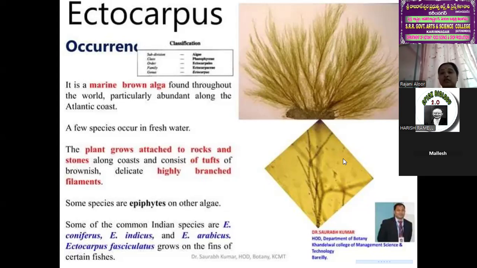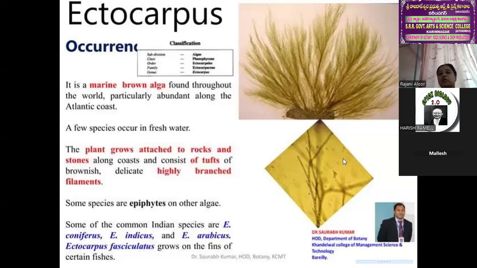Don't forget, in each and every class, these are ocean algae. Mostly ocean algae; just a few, 5 to 10% of the algae, are found in normal water, but mostly they are found in the ocean. The pigmentation system is chlorophyll A and C. This is a brown algae and has very great economic importance.